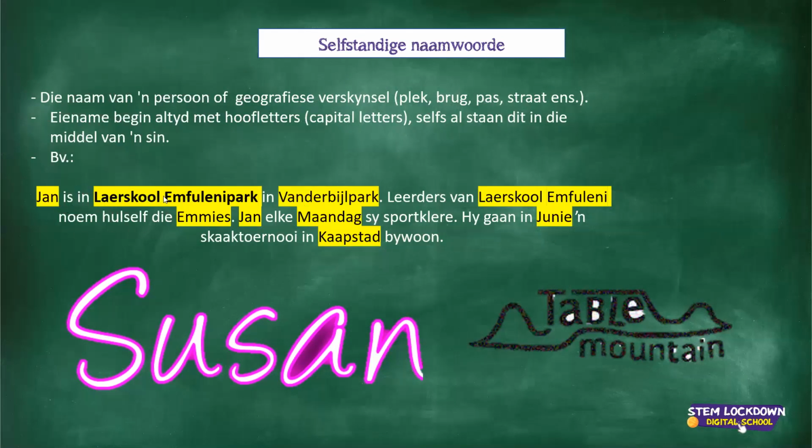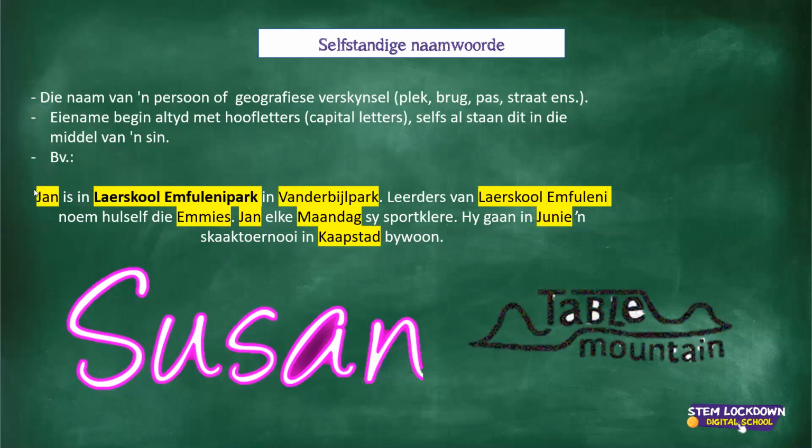Jan is in Laerskool Mfuleni Park, in Vanderbijlpark. Leerders van Laerskool Mfuleni Park noem hulle self die Emmies. Jan, en dan here I've got a typo, trek elke maandag sy sportklere aan. Hy gaan in Junie 'n skaaktoernooi in Kaapstad bywoon.